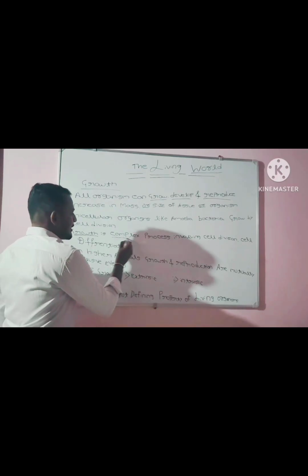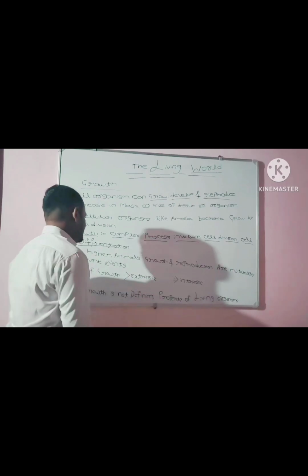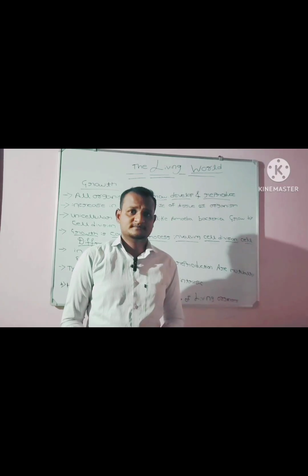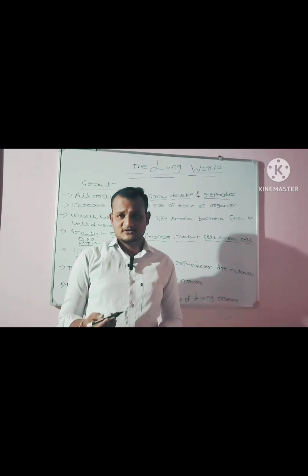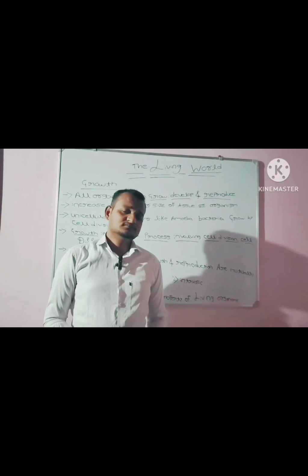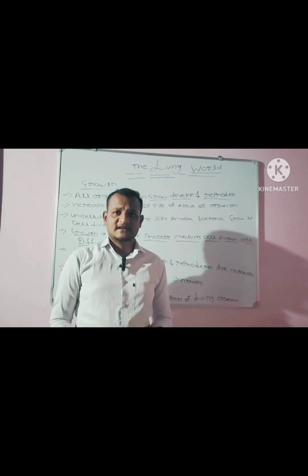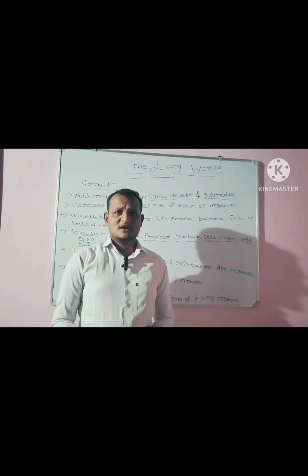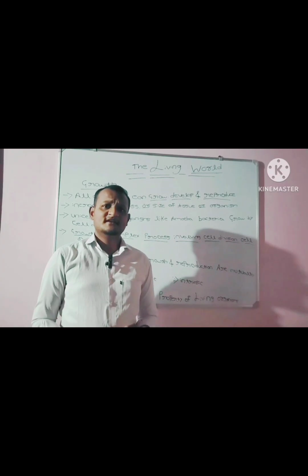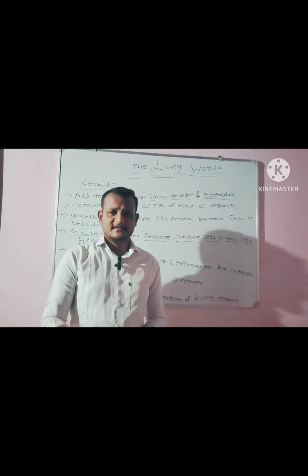Growth is a complex process involving cell division and cell differentiation. Growth is not a simple process. You can ask me why growth is a complex process. Because in order to grow, the organism should possess cell division and cell differentiation. As you already know, in cell division a single parent cell divides into two identical daughter cells. Both of them later develop to the original cell size.